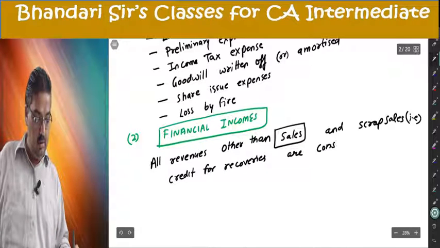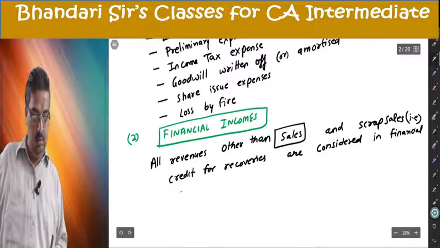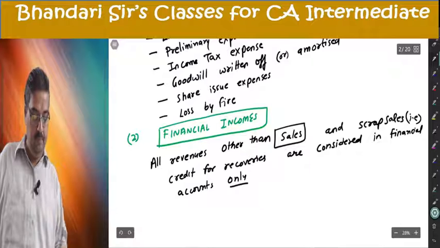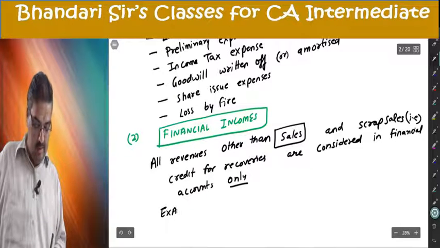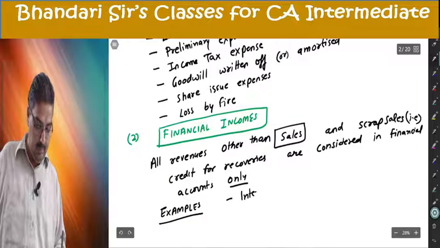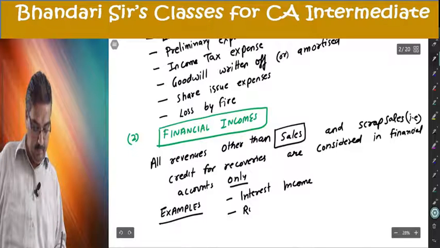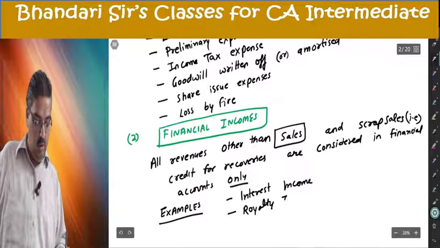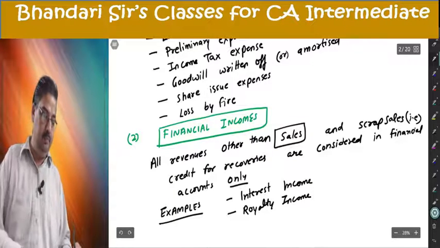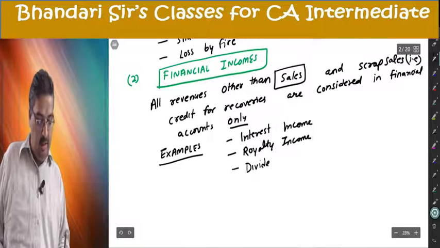Are considered in financial accounts only. Examples: interest income, royalty income, dividend income.